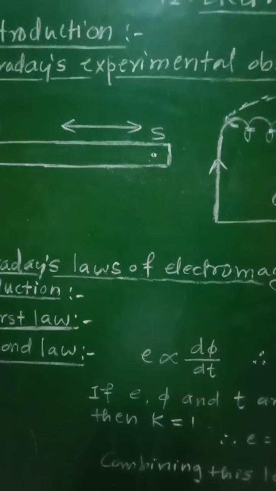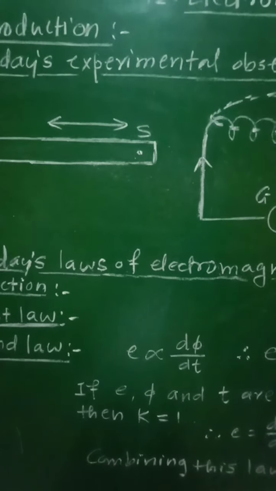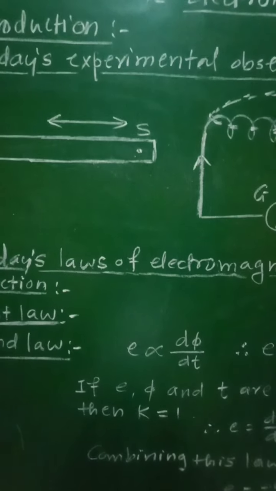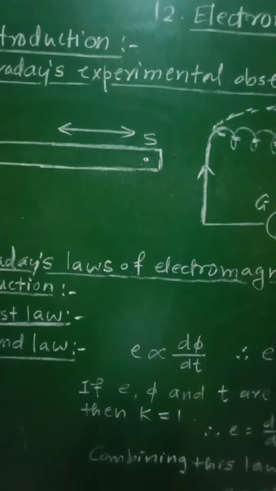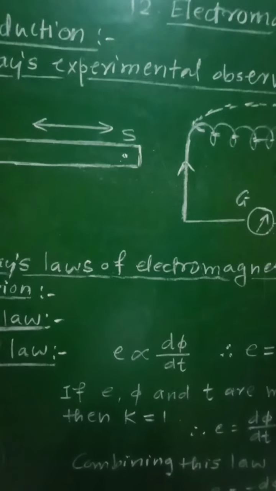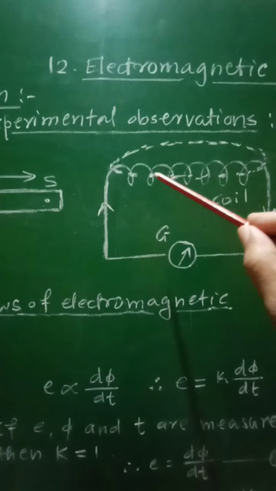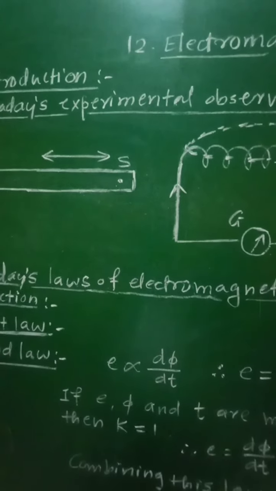Fifth observation: the magnitude of induced current depends upon the relative speed of the coil with respect to the magnet. Similarly, the magnitude of induced current will depend upon the number of turns of the coil.